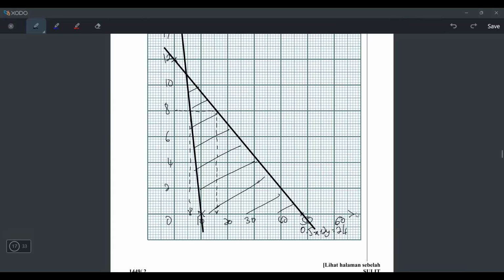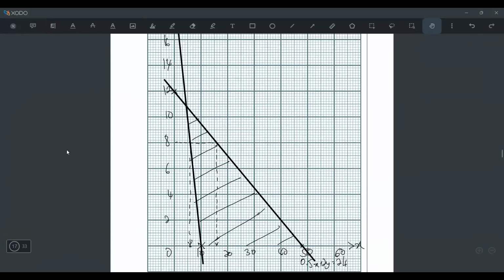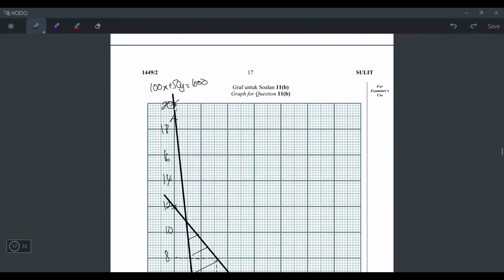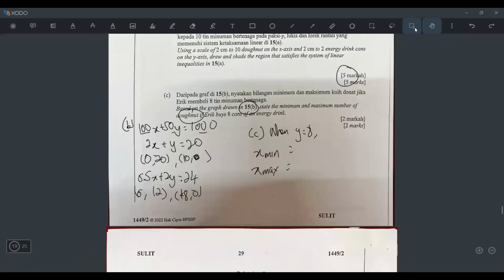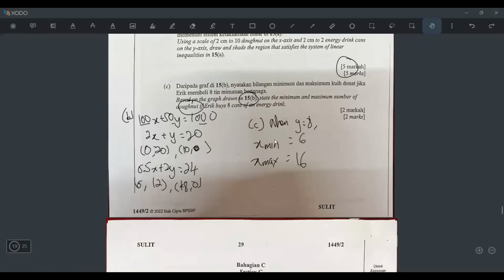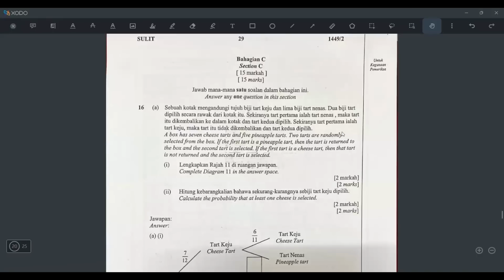Actually, I never wrote that this should be the x-axis. Here also I never wrote. Okay, you write that yourself on the graph paper. So 6 and 16. So I just put 6 and 16. Okay. So done already. All right. So finish.